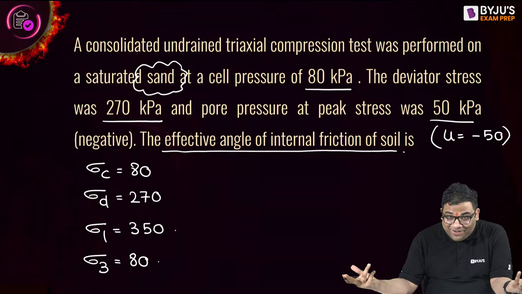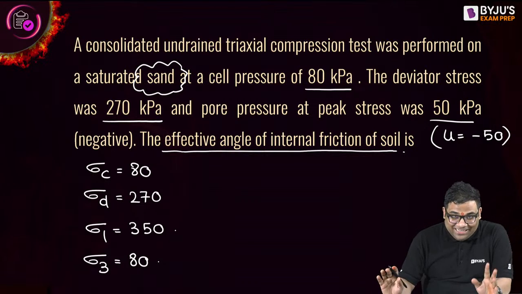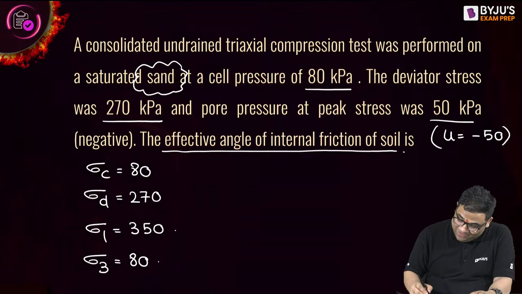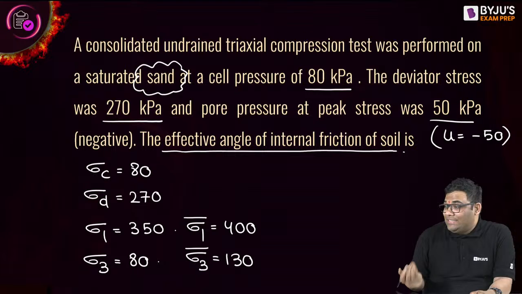Okay, Arsenal solved it correctly. Very good. It is given negative. So, sigma 1 dash will be how much? 400, and sigma 3 dash will be how much? 130. It is given sand, so C is 0.